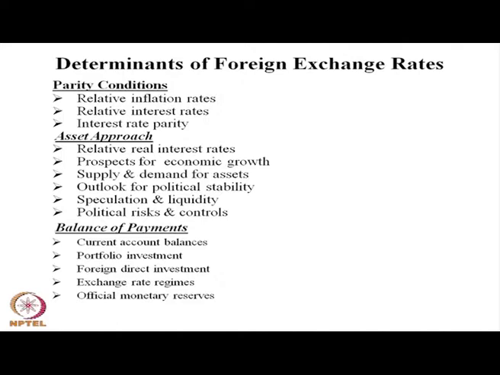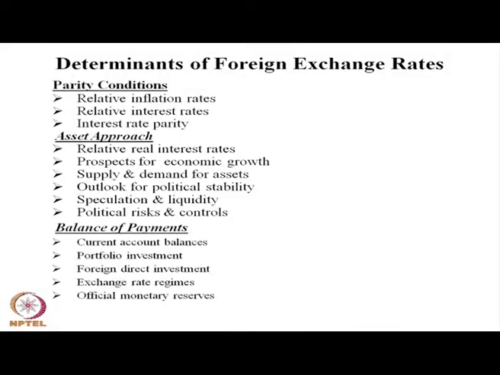It means that the economy may demand more dollars and the domestic currency may depreciate. In that aspect, in the asset market approach, to some extent the growth parameters also influence the demand and supply condition of foreign exchange, and it is also to some extent a determinant of the foreign exchange rate.